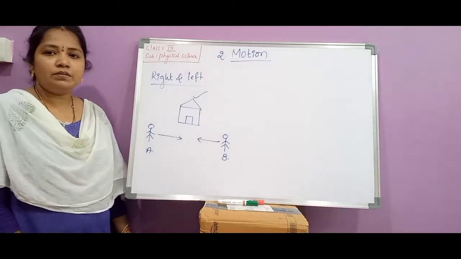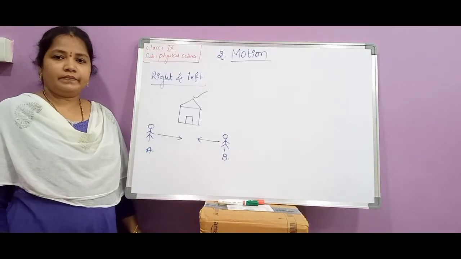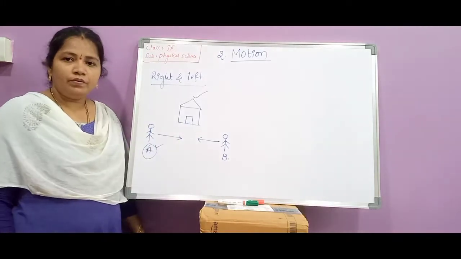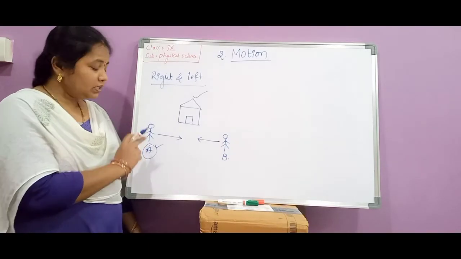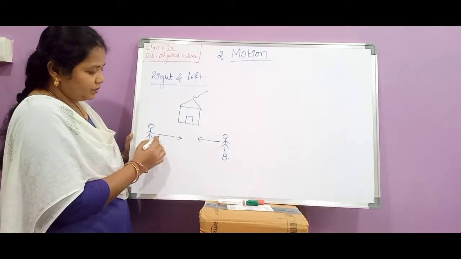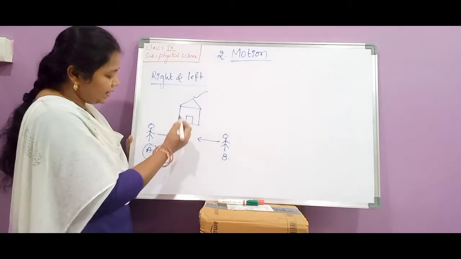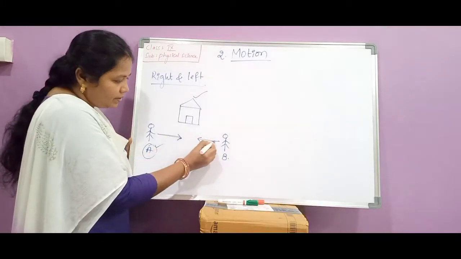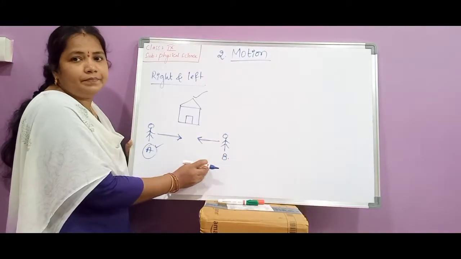If we ask that kind of question, the two persons will give two different answers. Person A will say that this house is towards the left of my side. That means this house is lying towards the left of person A, while he is moving from left to right. When person B is moving in the opposite direction, from right to left, this house will be towards the right side of person B.